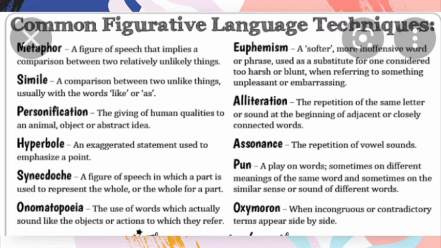Onomatopoeia, we have discussed. Euphemism, a softer, more inoffensive word. It means you can say a butter covering. When you want to say something harsh, but you use some kind of positive or hidden words to describe your feelings. So, just softer words. So, this term is called euphemism.